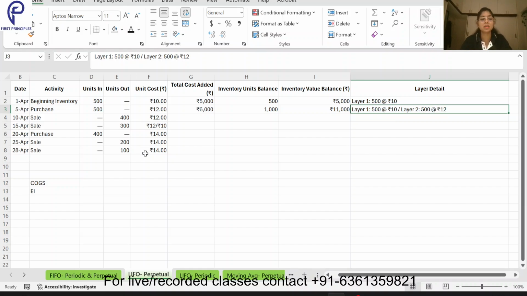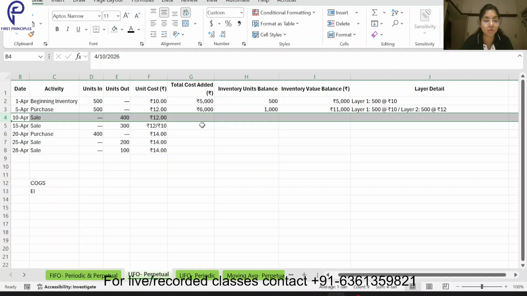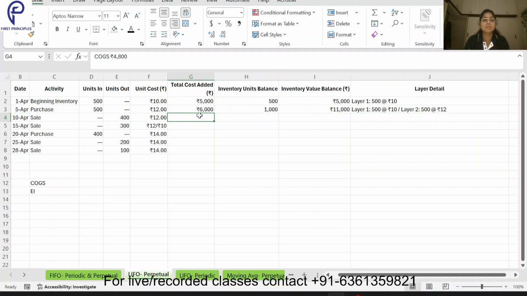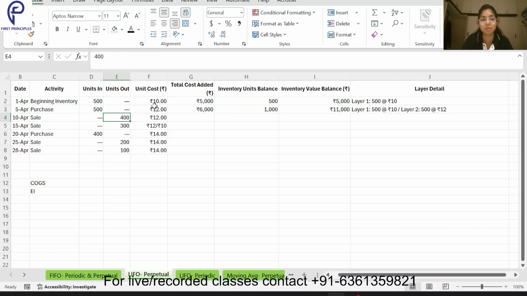Now coming to the sale, we are following the LIFO perpetual, last in first out, and that too the perpetual method of accounting. So if I am following the perpetual method, I will update my books of accounts on this date, on 10th of April, right? So when I am standing on this date, I will be selling the one which I have recently bought. Which one was the last I bought? I bought this one, so I will sell it from this one. How many units am I selling? 400. What will be the cost? The cost which was there. So 4,800 will be my cost of goods sold.